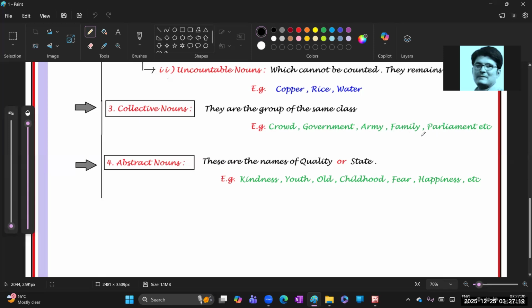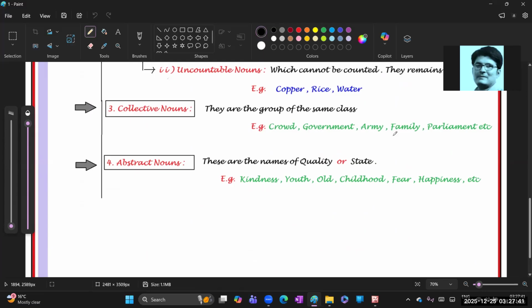In Parliament also, everyone is from the same group, like all MPs, all MLAs. So that means these words refer to the same class, and are known as collective nouns. Clear with that?